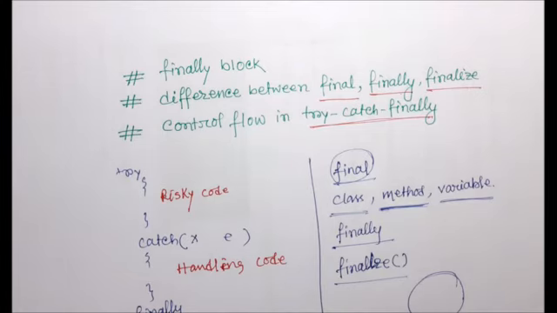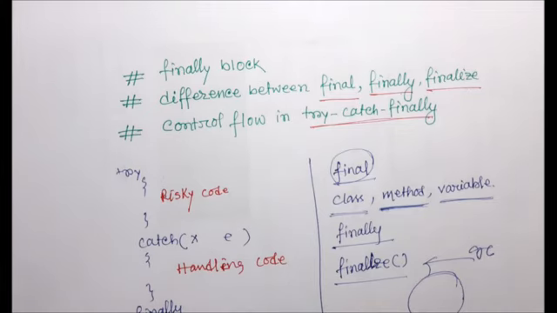Once the finalize method completes, the garbage collector immediately destroys the object. The importance of the finalize method is that it is always called by the garbage collector.